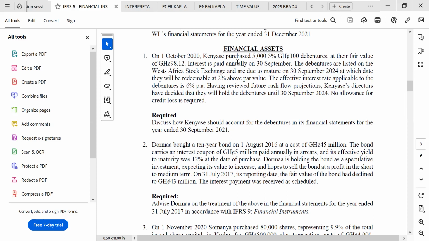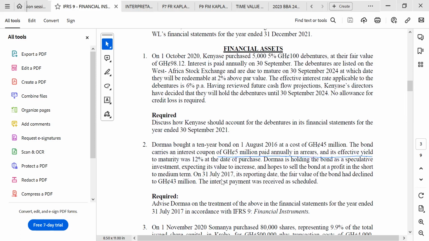But for profit or loss, we expense the transaction cost. So we use the nominal interest rate for profit or loss. It will be the same. If it is 5%, which is the nominal rate, the interest rate will be 5%. Because the effective interest rate will only come in because of the impact of the transaction cost and the discount on the nominal value. So our coupon interest is actually the interest these people will be receiving, which is 5 million.